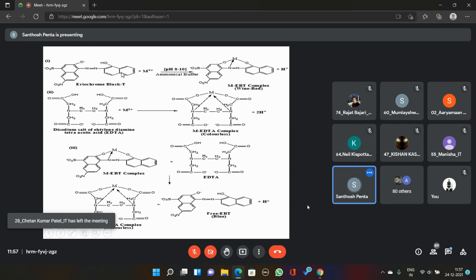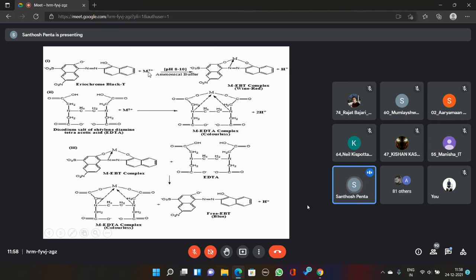Yes, let us go through the titration reactions. Here, I had already shown the structure of the EBT indicator and the structure of EDTA. First of all, we are pipetting the hard water sample into a conical flask. M stands for metal ions, that means the hard water sample present in the conical flask.